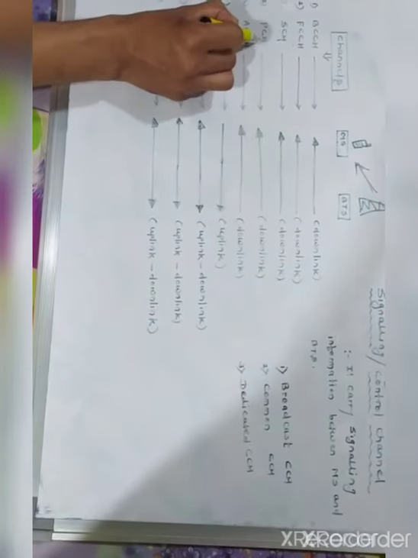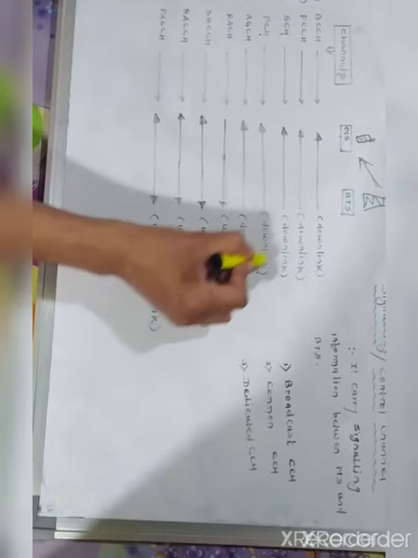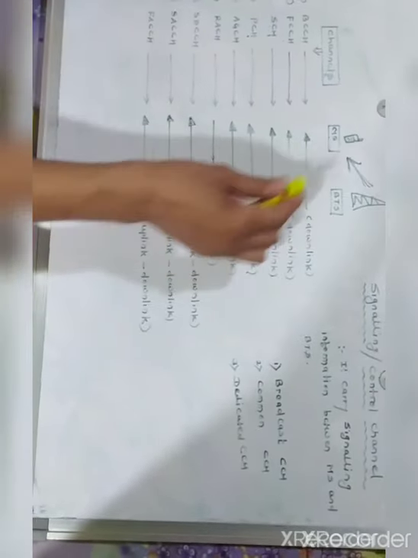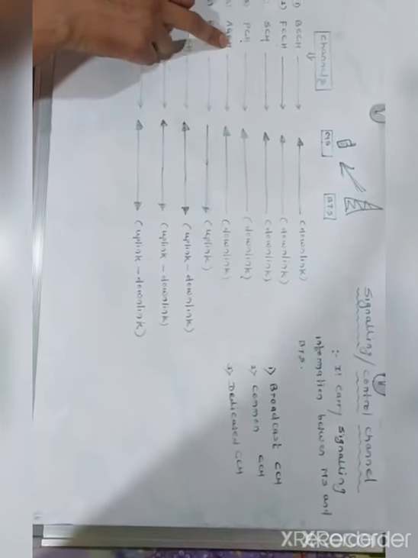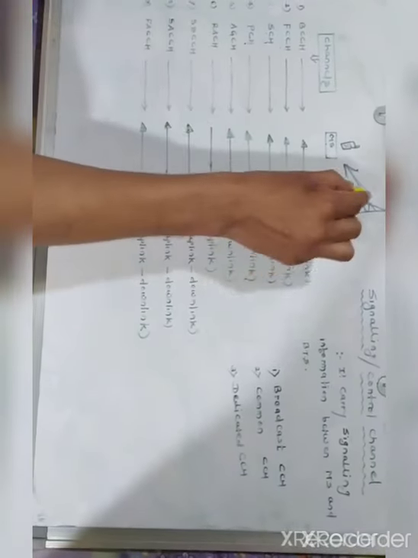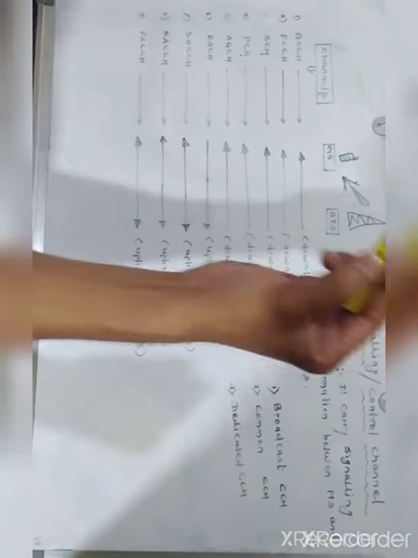PCH means paging channel. It is also for downlink. AGCH, access grant channel, is again downlink. It is also used to transmit information from the BTS towards the mobile station.